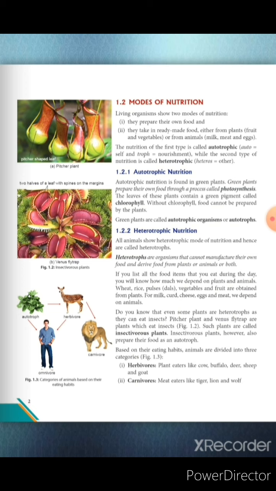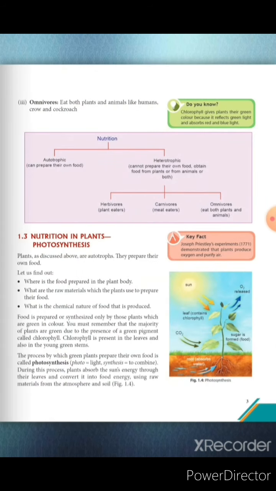Heterotrophic nutrition is performed by the animals which take their food from other plants or other animals. Insectivorous plants also prepare their food as an autotroph, but they eat other insects. Based on their eating habits, animals are divided into 3 categories. First is herbivores, second is carnivores, and third is omnivores.